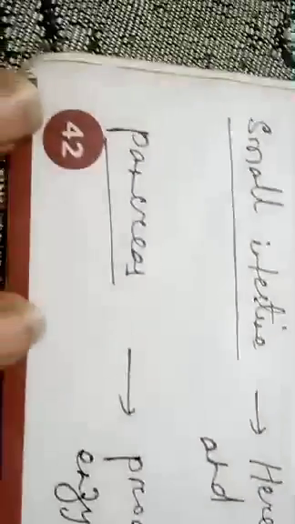Third part is the liver. Liver produces bile that helps in the digestion of fat. Next part is given, it is small intestine. Here, the digestion of food is completed and absorption takes place. Last, that is pancreas. It produces pancreatic juice that contains enzymes for digestion of starch, proteins and fats. So this is the part I think you can see here now all together. You can take the screenshot, children. Hope it will be clear for you, and then from the screenshot you can write down the answer.